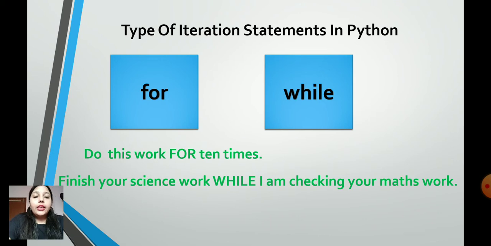On the other hand, if someone is asking you to finish your science work while he or she is going to check your maths work, that means that person is giving you a chance that until and unless he or she finishes the maths work, you have your time to finish your science work. So this is basically based on a condition, while the previous example was based on the number of iterations known beforehand. So the basic difference between these two, for and while loops in Python, lies in knowing the number of iterations beforehand and not knowing the number of iterations beforehand. Let us understand these two loops in Python language now.